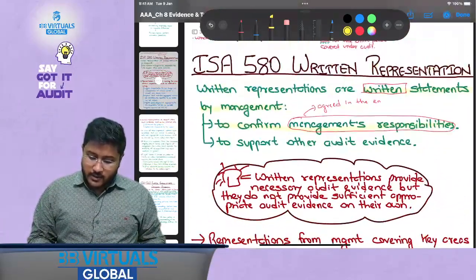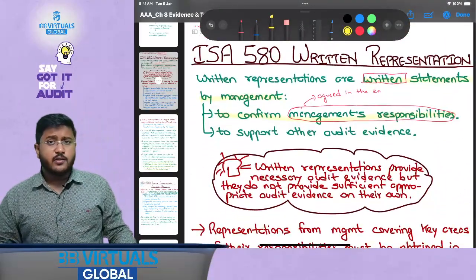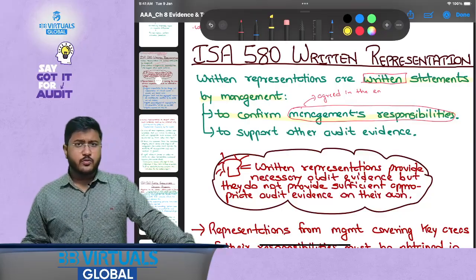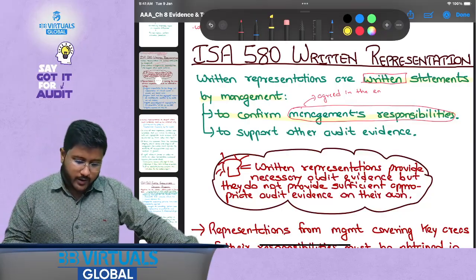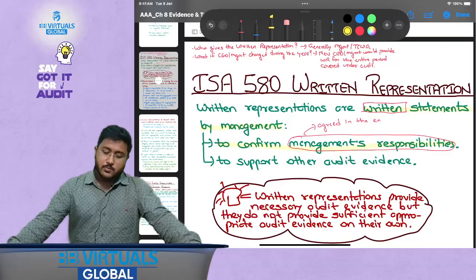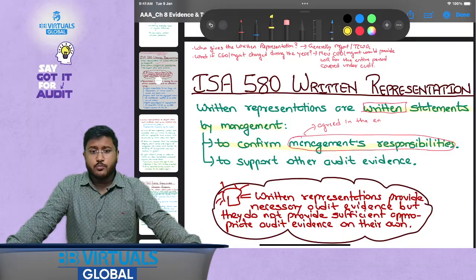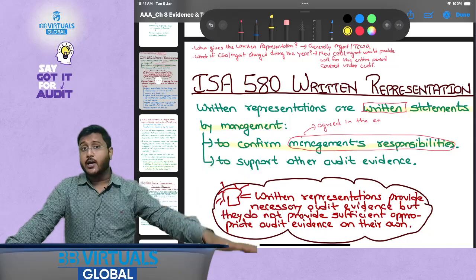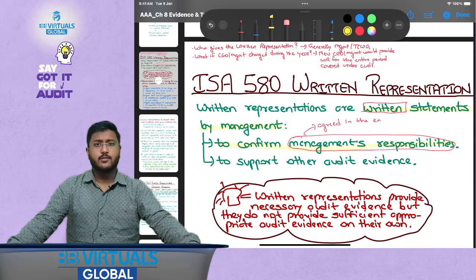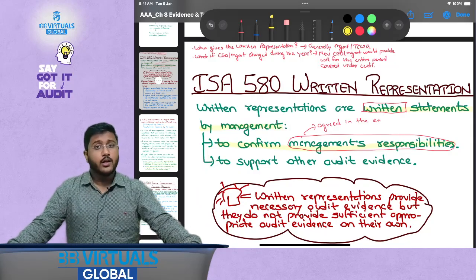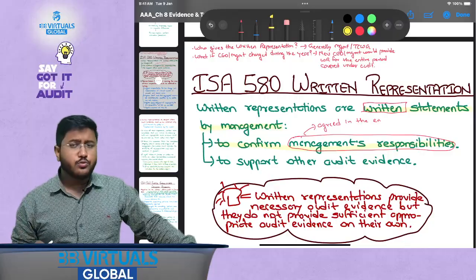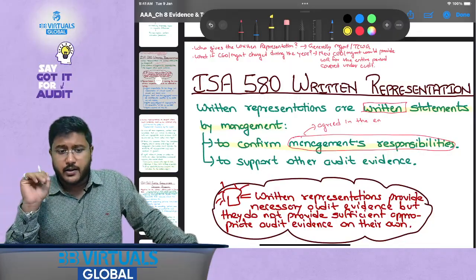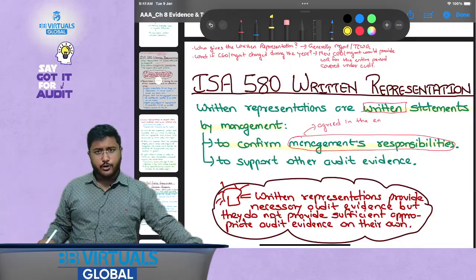With this, we have completed the understanding of ISA 580 written representation. Who needs to provide it? Management or those charged with governance can provide it. What if the CEO or management changes during the year? Then the new CEO, management, or those charged with governance will have to provide the written representation for the entire audit period and not just for the period that they worked at the company. So that is very, very important. This is one new question that might come up and might create trouble. So I hope this is clear.